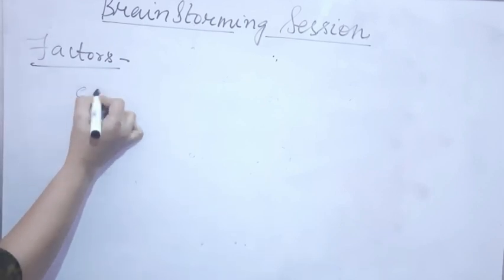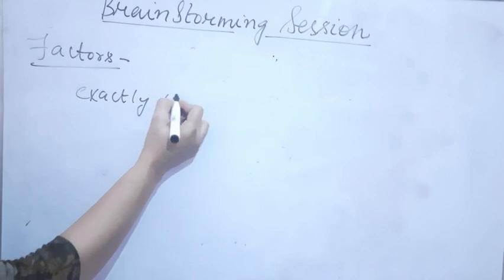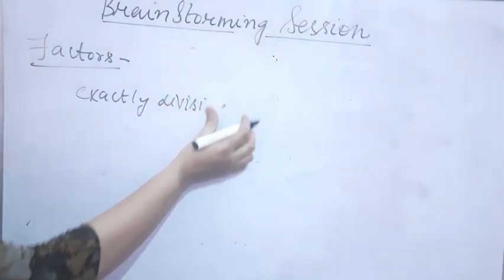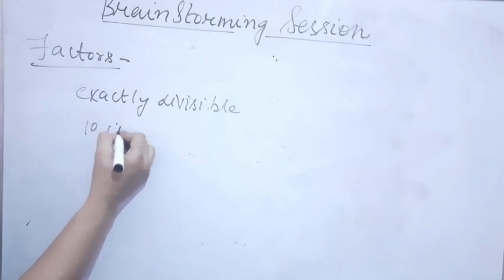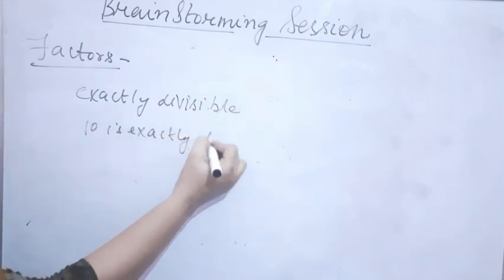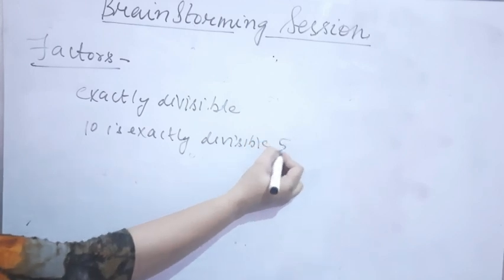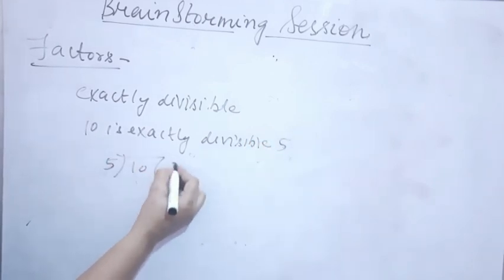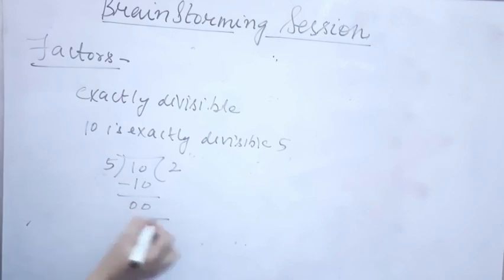Factors: a number x is said to be a factor of another number y if y is exactly divisible by it. Now exactly divisible, what does it mean? Exactly divisible means that the remainder should be 0. For example, I am saying 10 is exactly divisible by 5. Why am I saying this? Because when we divide 10 by 5, 5 twos are 10 and we get remainder 0. So exactly divisible means the remainder should be 0 whenever you are dividing the numbers.